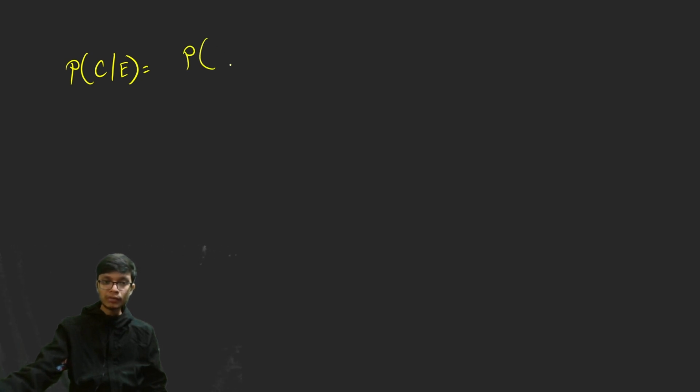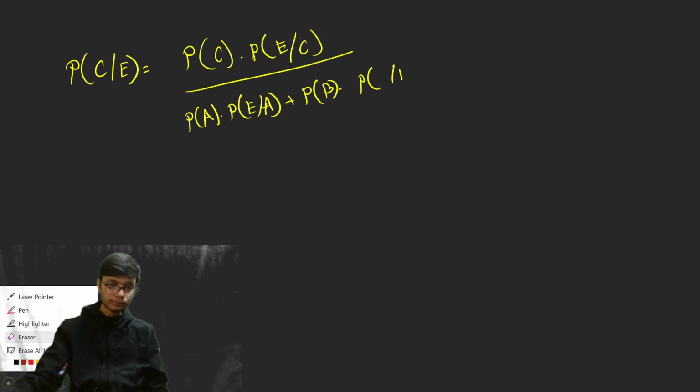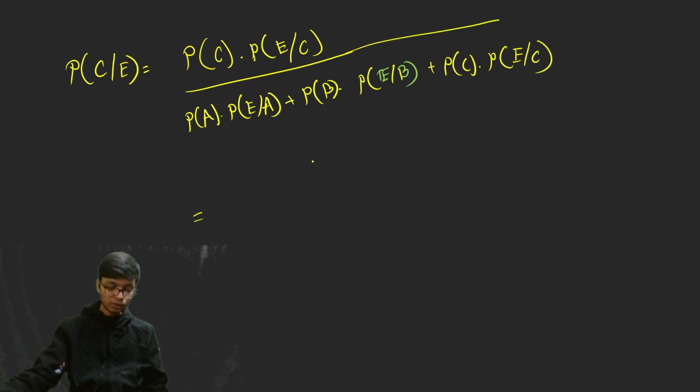Now the probability of C intersecting E can also be written as the probability of C into the probability of E given that C has already occurred, divided by the total probability theorem, that is, the probability of A into the probability of E given A, plus the probability of B into the probability of E given that it is produced by B, plus the probability of C into the probability of getting a defective bolt, given that it is produced by C. And if you evaluate these results, you can definitely get the answer.